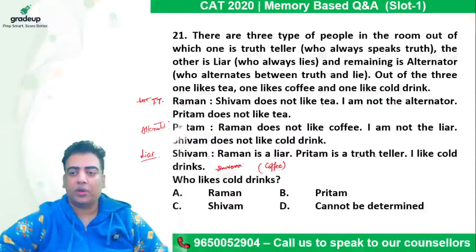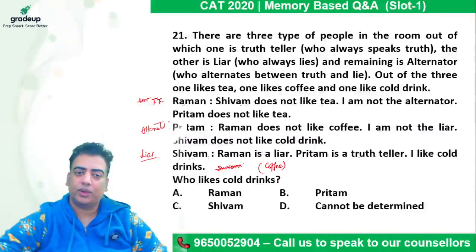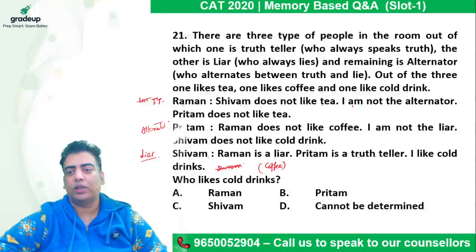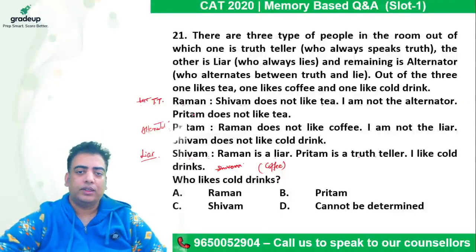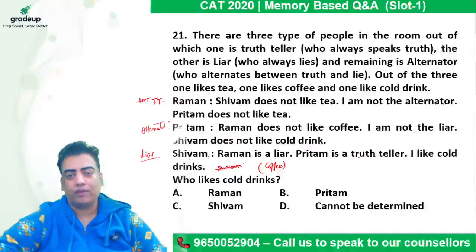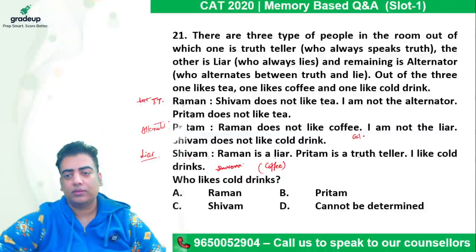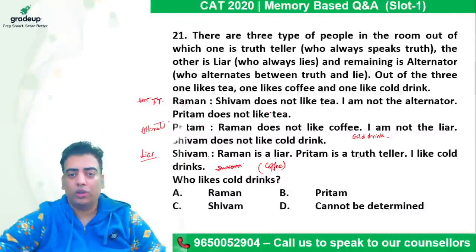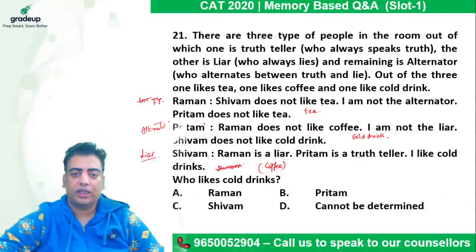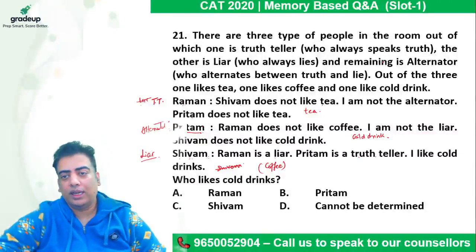He says I am not an alternator, so it fits in because he is a truth teller and he is speaking the truth that I am not the alternator. Then he says Preetham does not like tea. If Preetham does not like tea, then the only option left with Preetham is cold drink, right? And the only option left with Raman is tea. Let's see the statements of Preetham now, right?